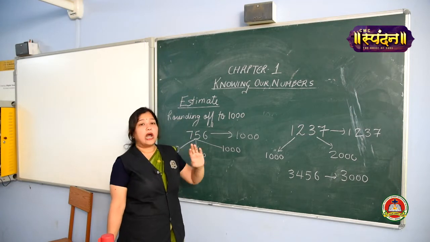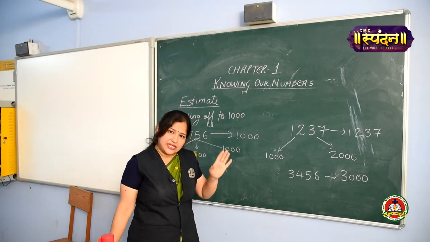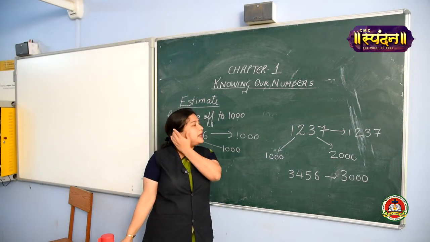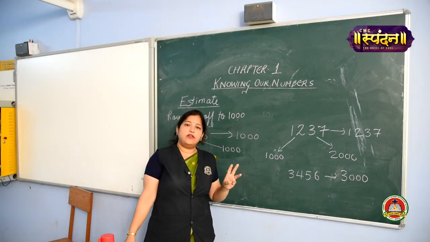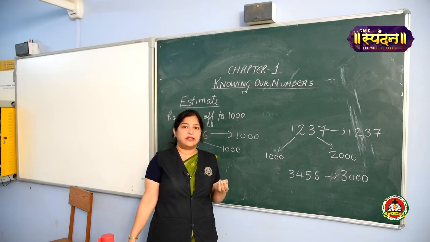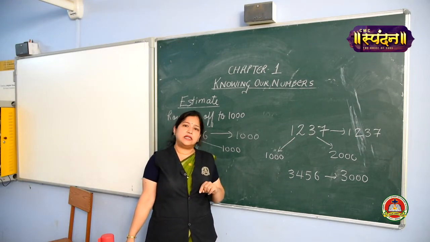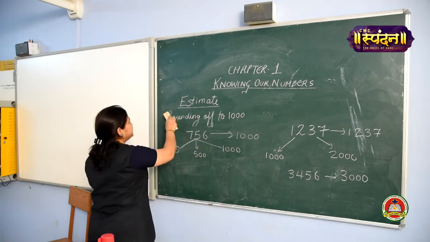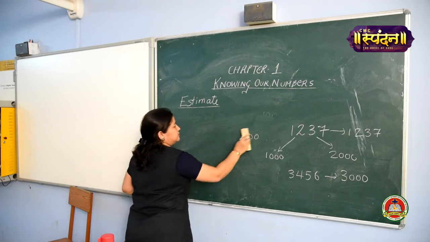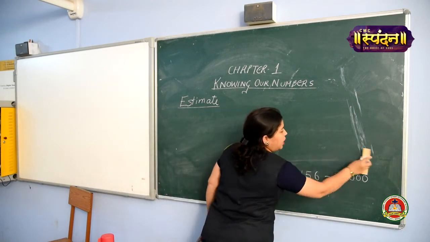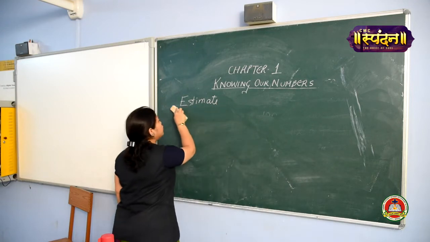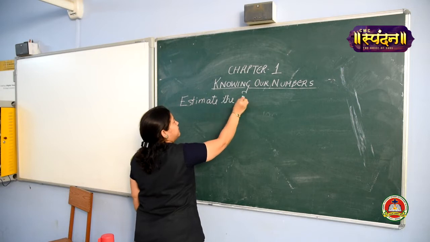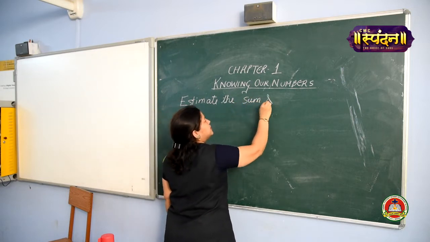We have learned how to round off a value to the nearest 10, nearest 100 and nearest 1000. Now girls, if this concept is clear, we will be learning how to estimate the sum, the differences, their products and the quotient of numbers. So let's go with that. Now there are certain rules for estimating the sum and the difference.